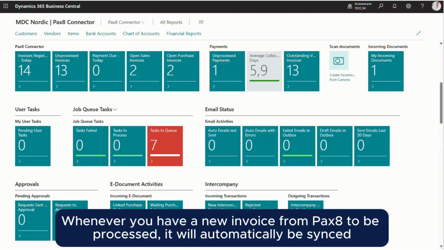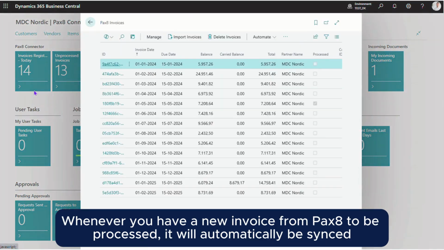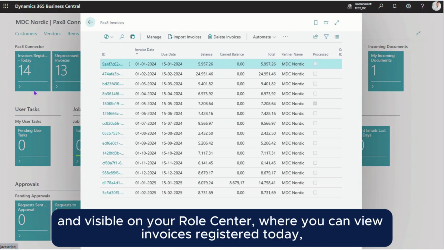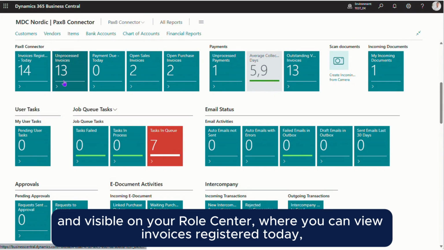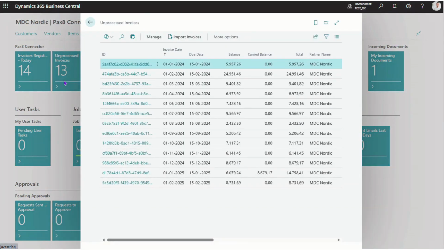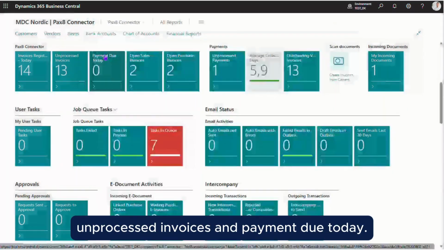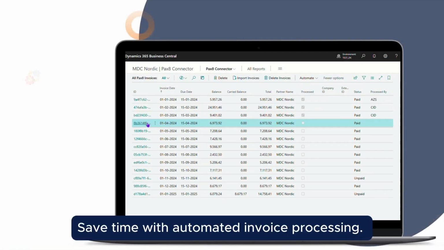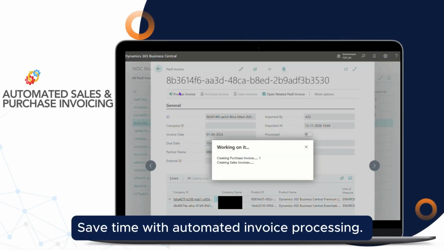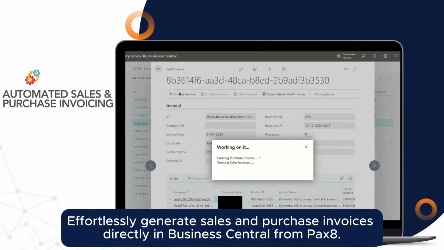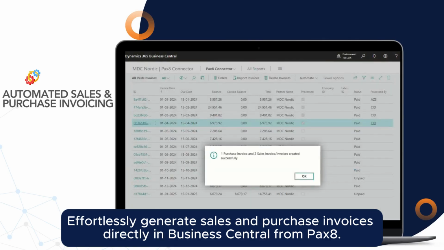Whenever you have a new invoice from Pax8 to be processed, it will automatically be synced and visible on your Role Center, where you can view invoices registered today, unprocessed invoices, and payment due today. Save time with automated invoice processing. Effortlessly generate sales and purchase invoices directly in Business Central from Pax8.